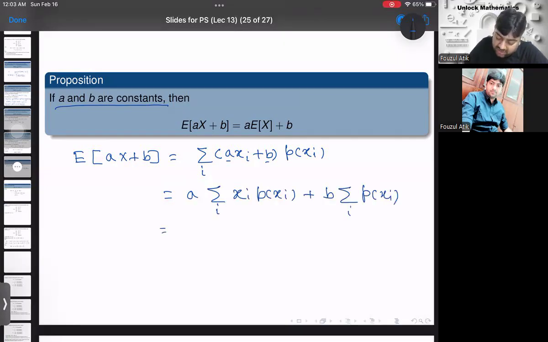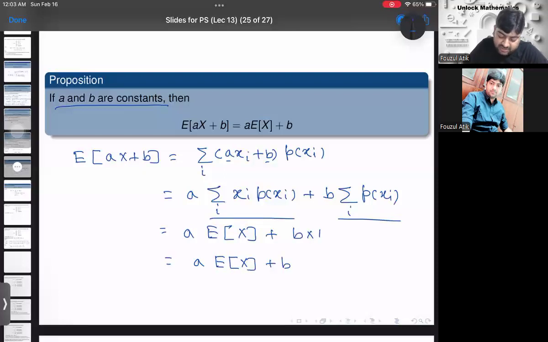Now what is this quantity? This is expectation of X. So it is a into E of X plus b into what is this quantity? It is the sum of the probability mass function over all the values of the random variable, the probability sum. It is 1, so it is b into 1. So therefore we get a into E of X plus b. So expectation of aX plus b is equal to a E of X plus b.